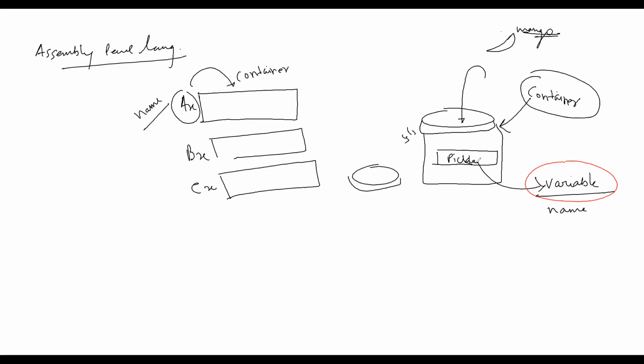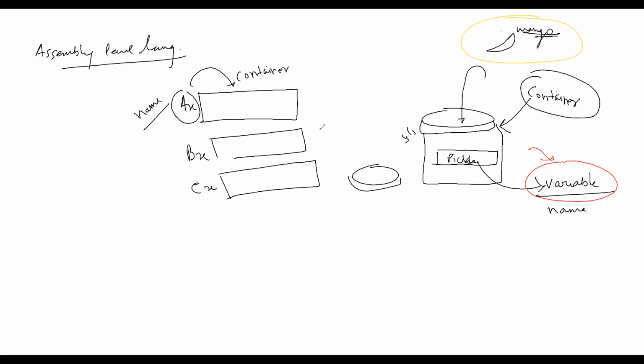Isn't it very difficult to find that? Because of that, this jar has got a name, and that is known as a variable name. Again, this jar has got certain content, and that content is this mango.